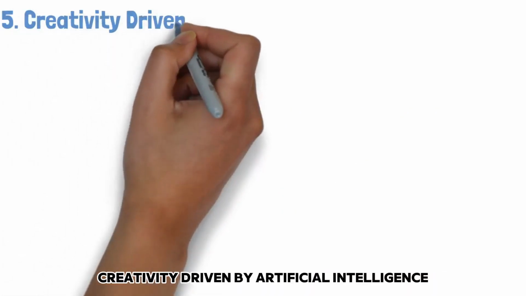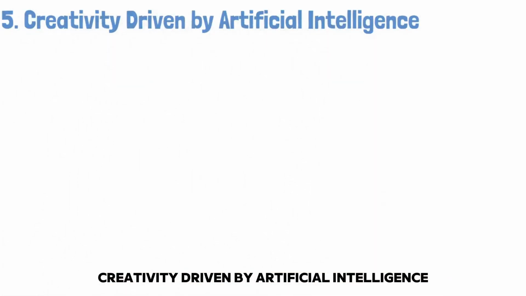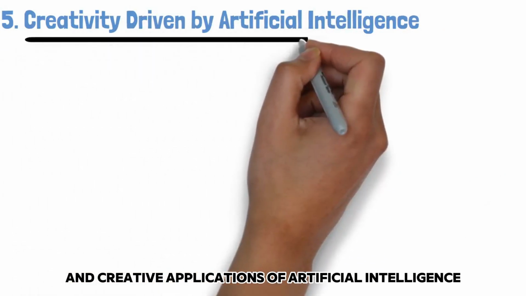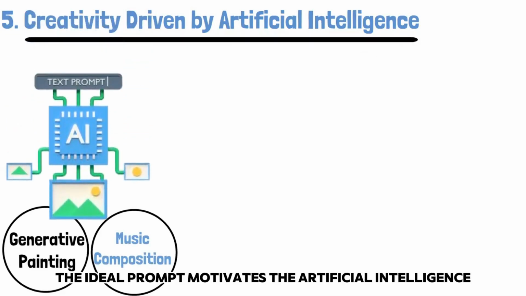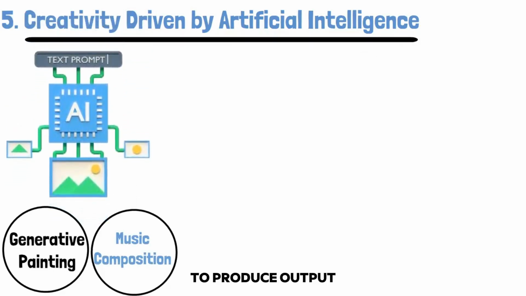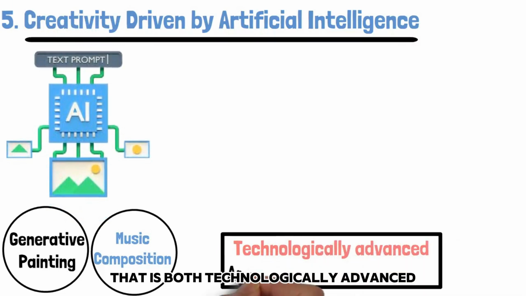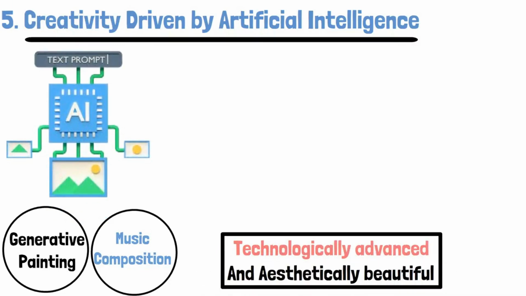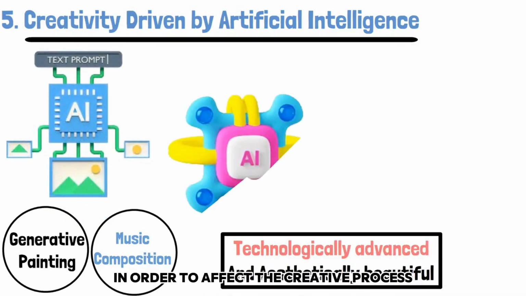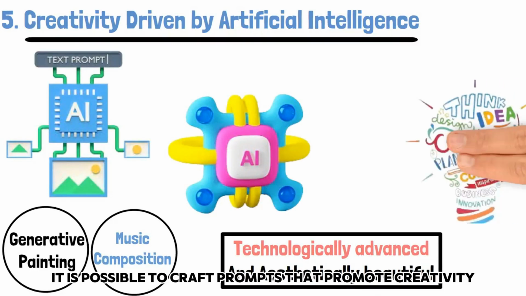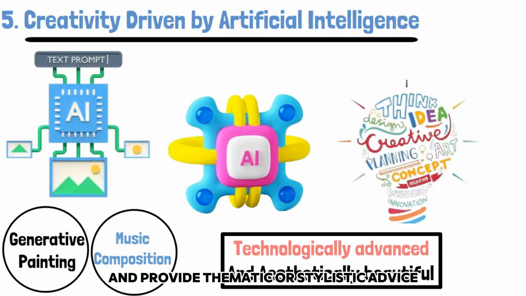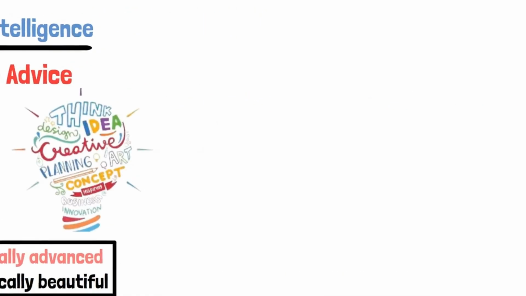5. Creativity driven by artificial intelligence. In creative applications of artificial intelligence, such as generative painting or music composition, the ideal prompt motivates the artificial intelligence to produce output that is both technologically advanced and aesthetically beautiful. In order to affect the creative process and output of the artificial intelligence, it is possible to craft prompts that promote creativity and provide thematic or stylistic advice.